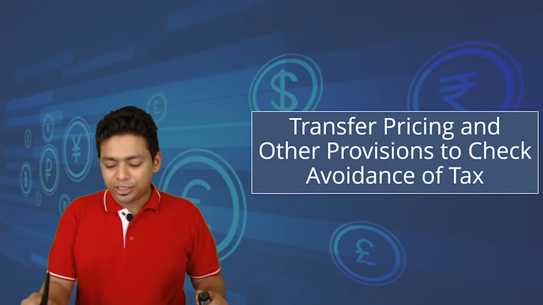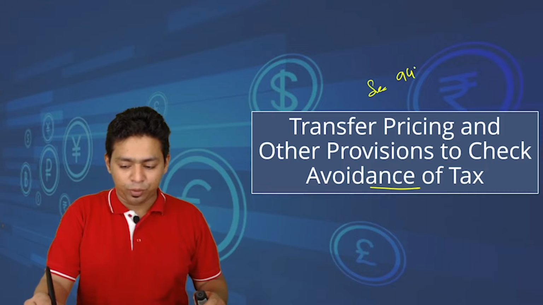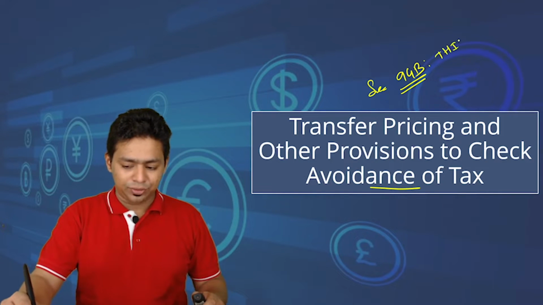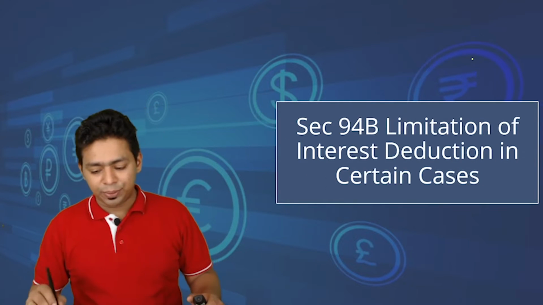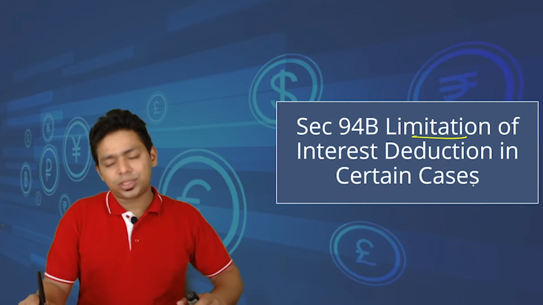So we are discussing other provisions of anti-avoidance. In this lecture, we are going to discuss section 94B, which is also known as thin capitalization. Okay, thin capitalization, we will discuss that concept. So limitation of interest deduction in certain cases, and those cases are thin capitalization cases.